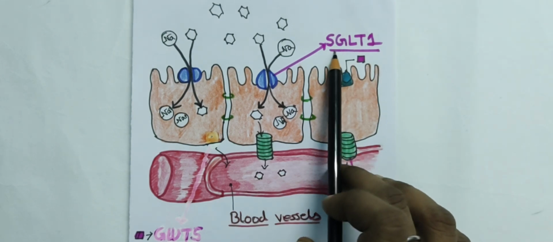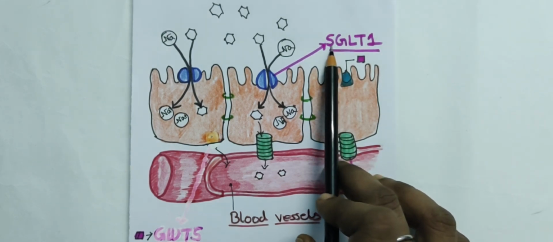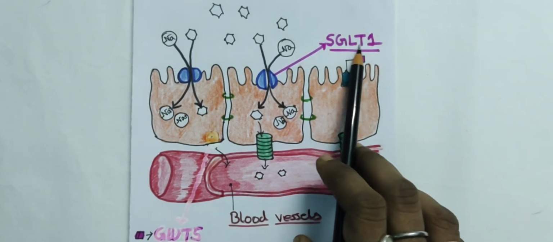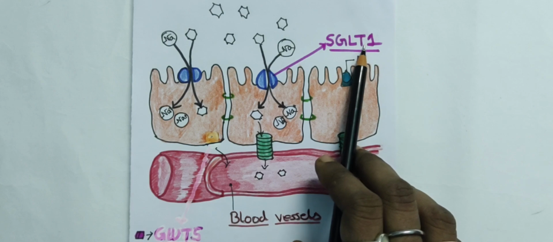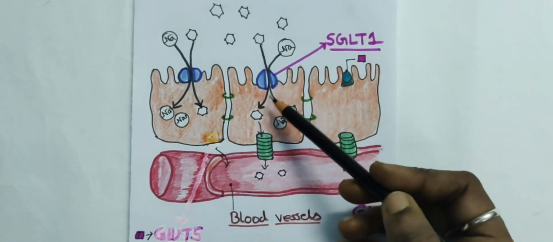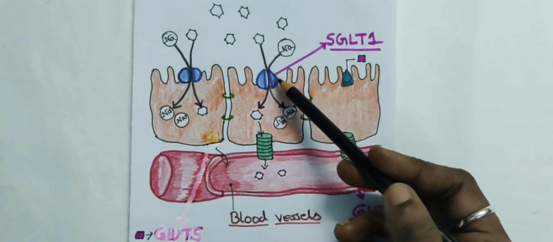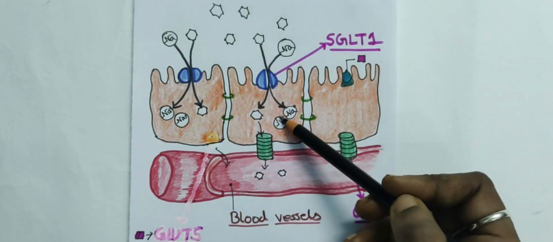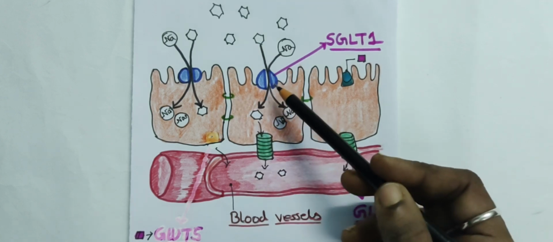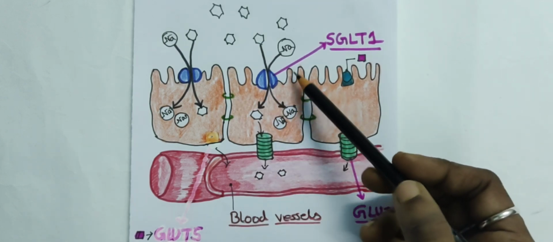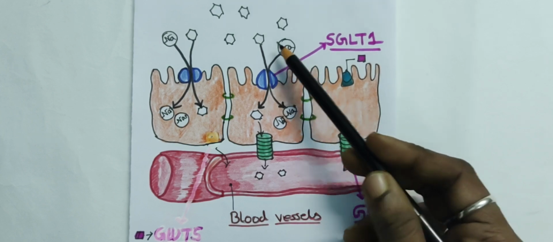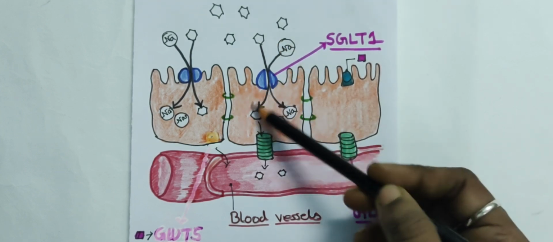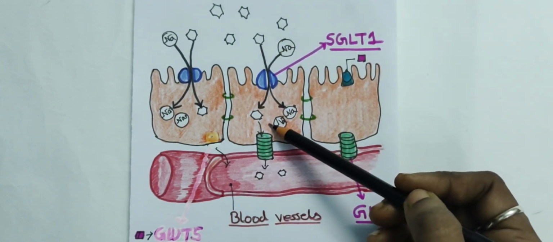SGLT, the full form of SGLT is sodium glucose linked transporter. That helps one glucose molecule and two sodium ions to come into the enterocyte. This channel helps the two sodium ions and one glucose molecule to enter within the enterocyte.